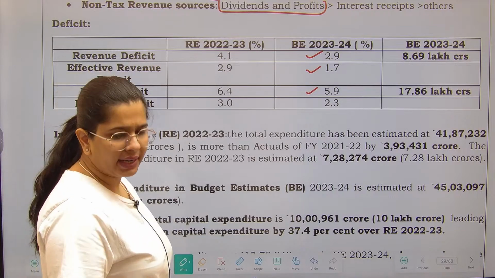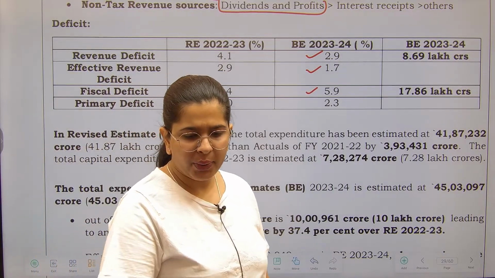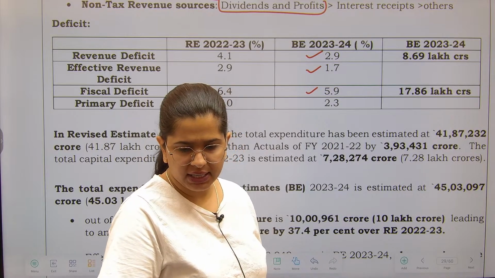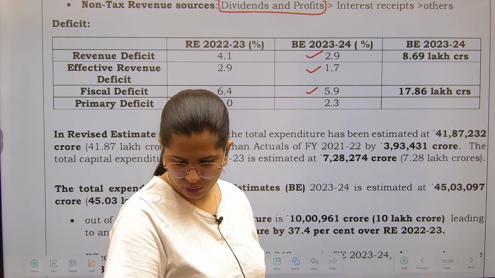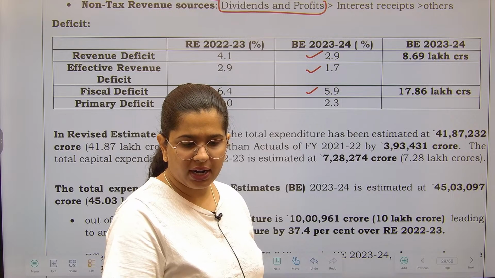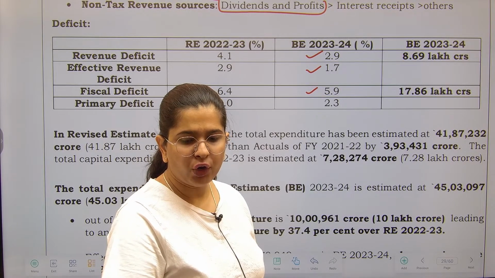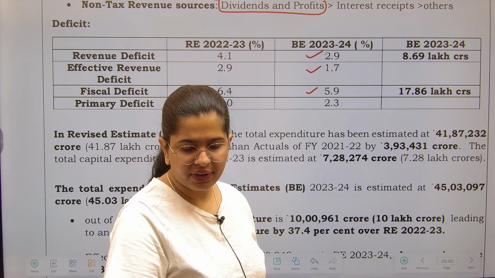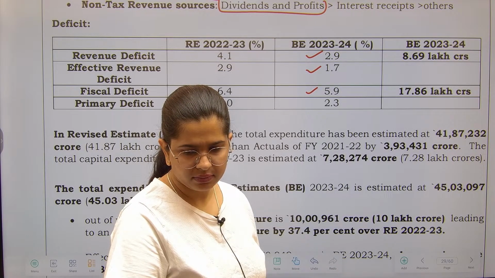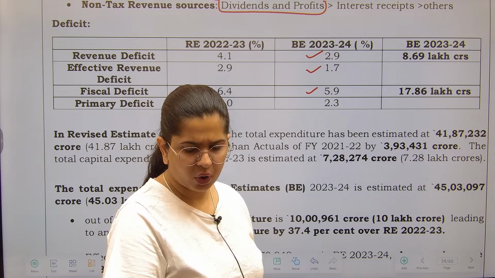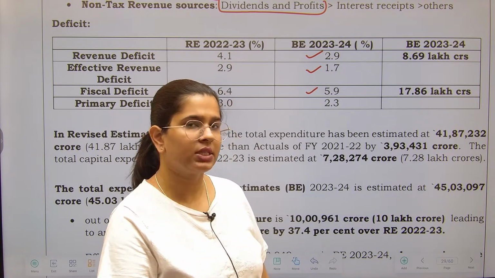What was the target that we were having? By 2025, what we have decided is that we are going to reduce the fiscal deficit up to a particular level. Can you guys tell me? Good, Rishabh, 4.5% of the GDP.